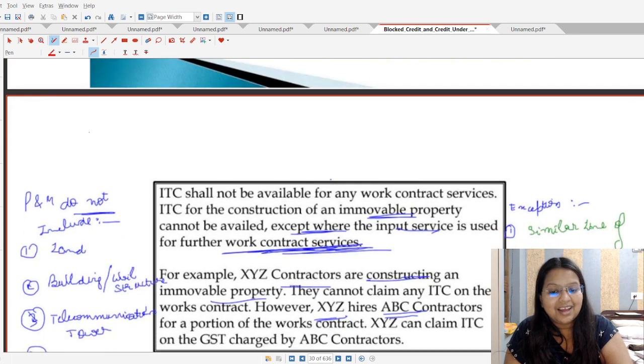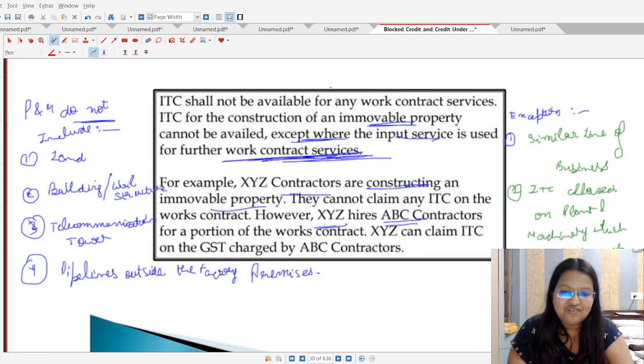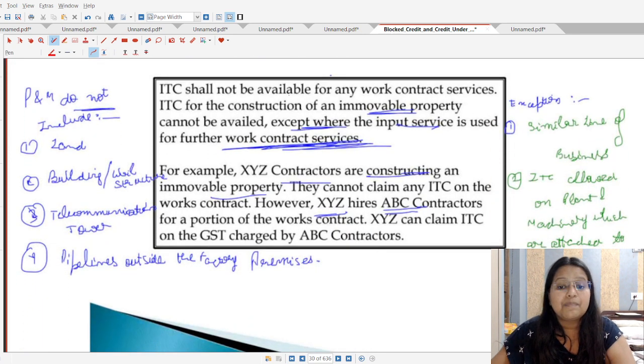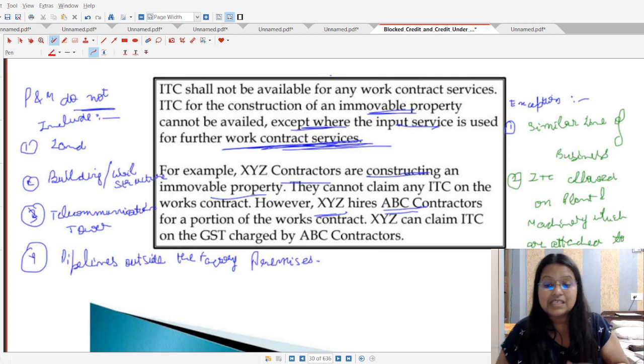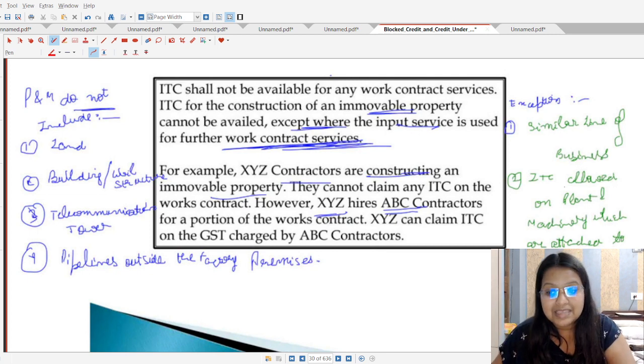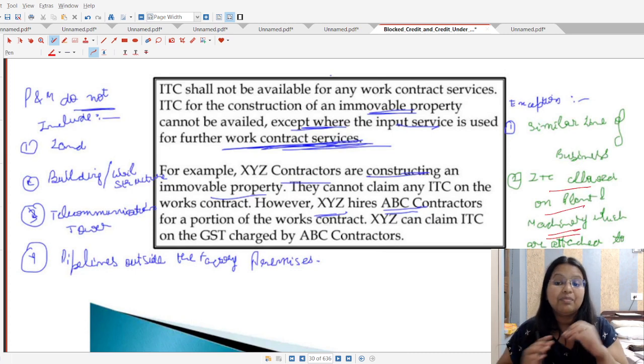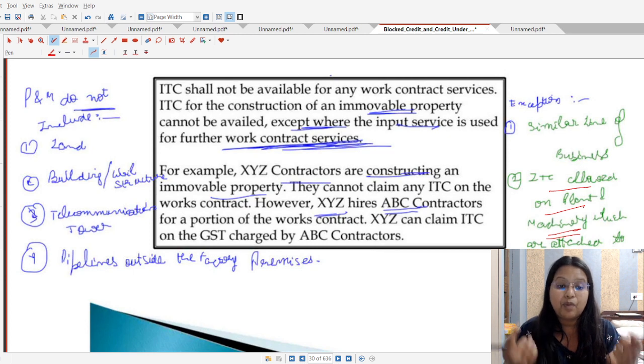Okay, yeah. Ma'am, are there any other exceptions? Yes student, for sure there are some exceptions. The very first exception, student, is if it is used in the similar line of business, that is, the work contract services are taken to provide further work contract services, ITC shall be allowed. Second, student, ITC is allowed on plant and machinery which are attached to land, though they would be considered immovable property.